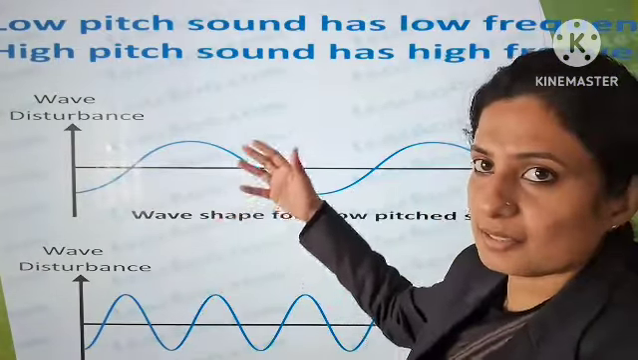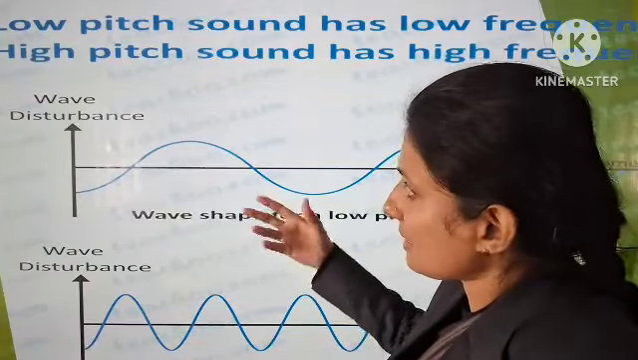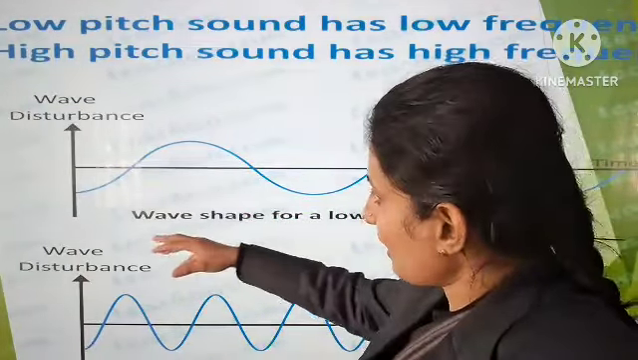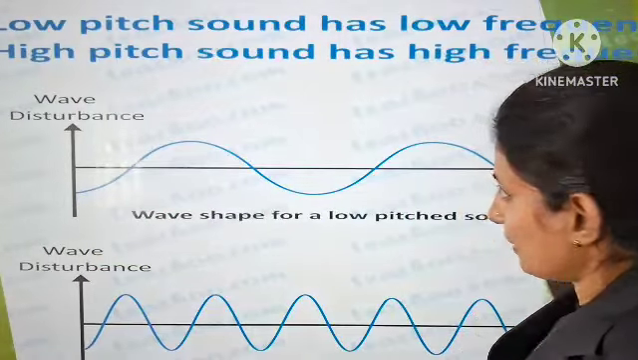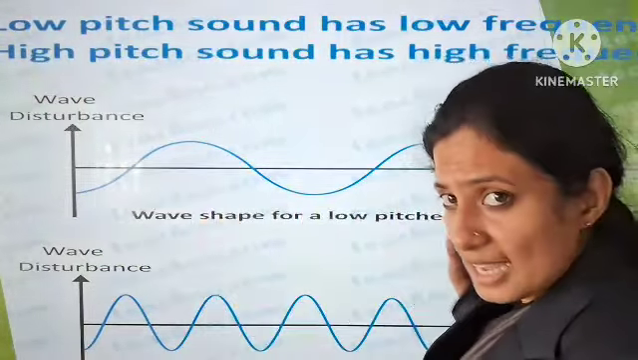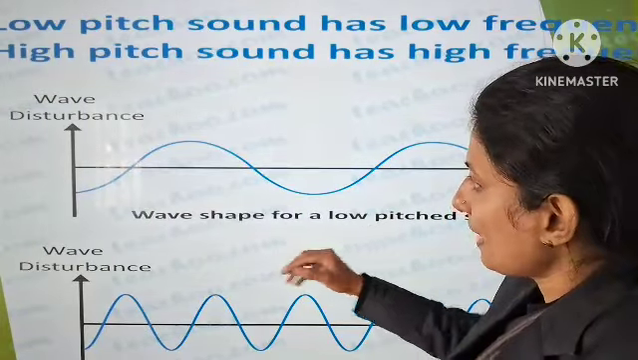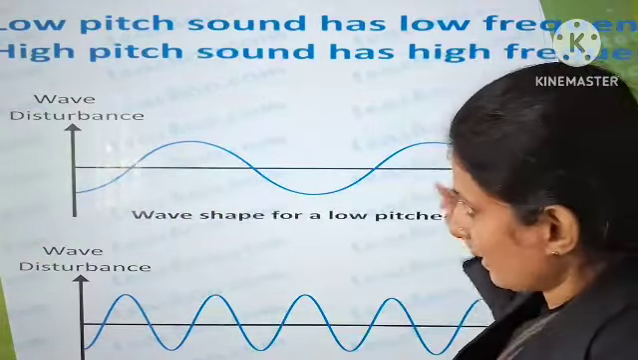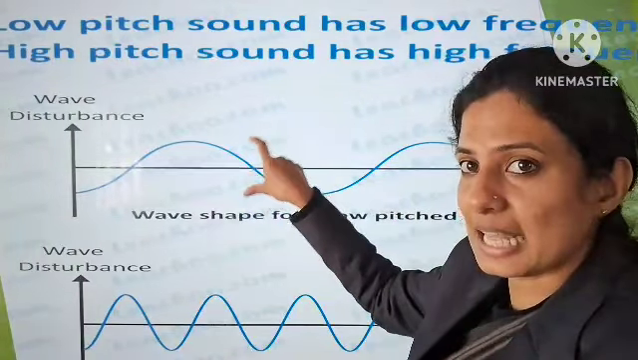And here this is also a graphical representation, a waveform which shows the high pitch and low pitch sound. First consider the low pitch sound. Here you can see two waveforms, taken at the same time. And how many waves can you see here? Only two waves. And for a low pitch sound, the frequency is less.